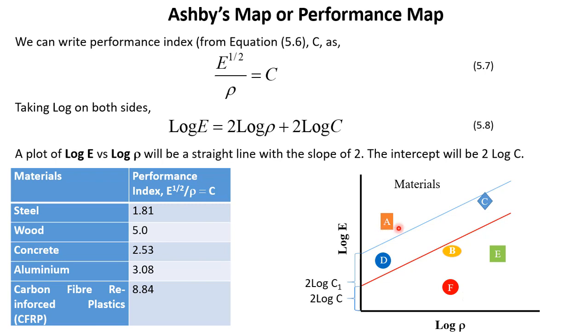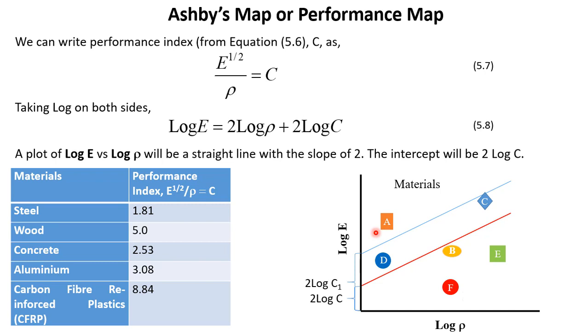Now, as I said in the beginning, stiffness and strength are 2 important parameters. But there are many other important parameters as well, which must be taken into consideration. Therefore, for any kind of design, it is important that we select a couple of materials and then find out which of these materials will do the job best.